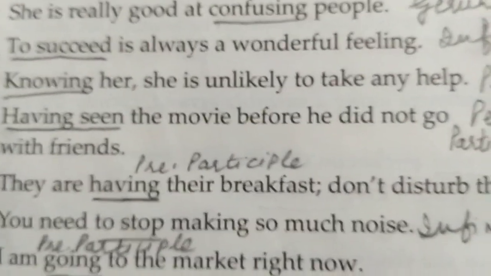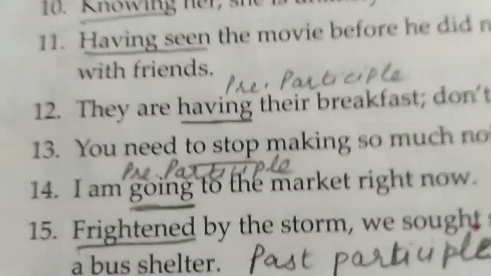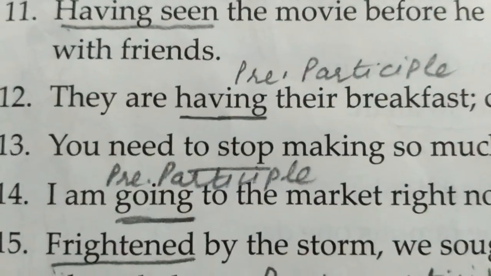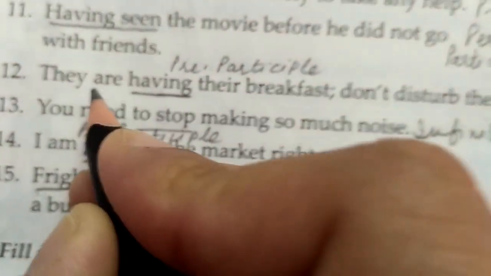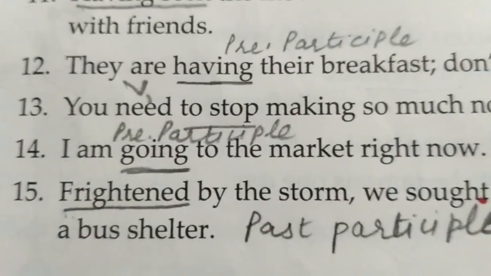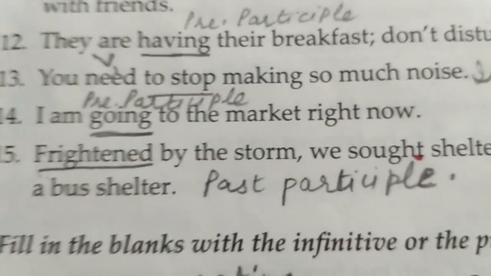Have means first form and ing. You need to stop making so much noise. So here it is again infinitive. One thing I want to make clear here: in the 13th sentence, need is not a modal, it is the first form of the verb. So it is V1, not a modal. You need to stop. Here going is present participle. Frightened by the storm, here it is past participle.